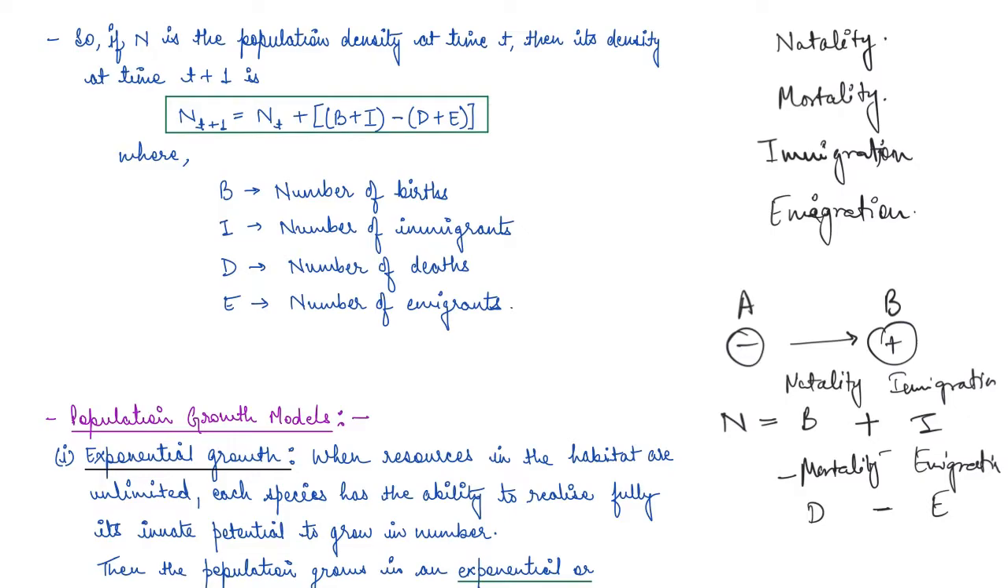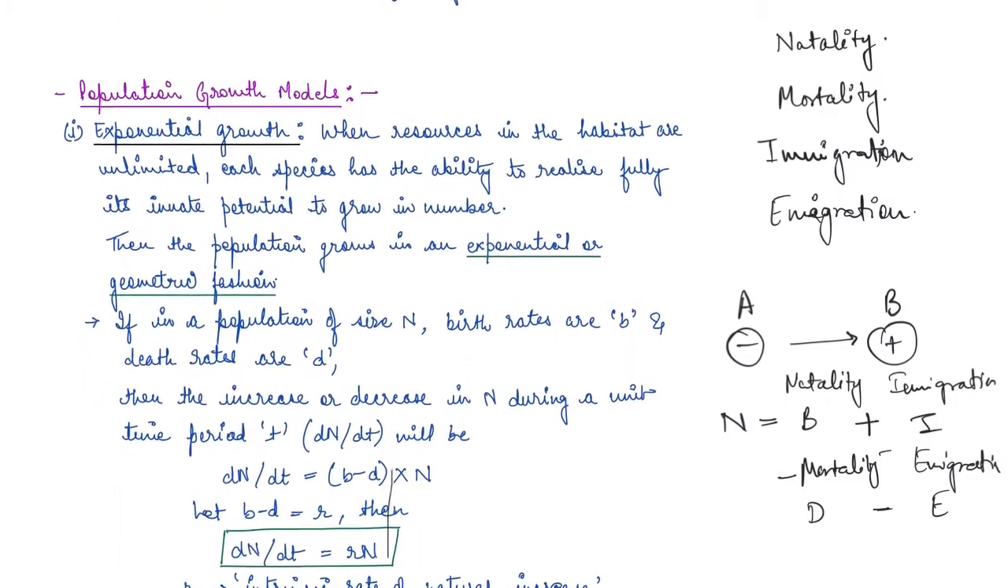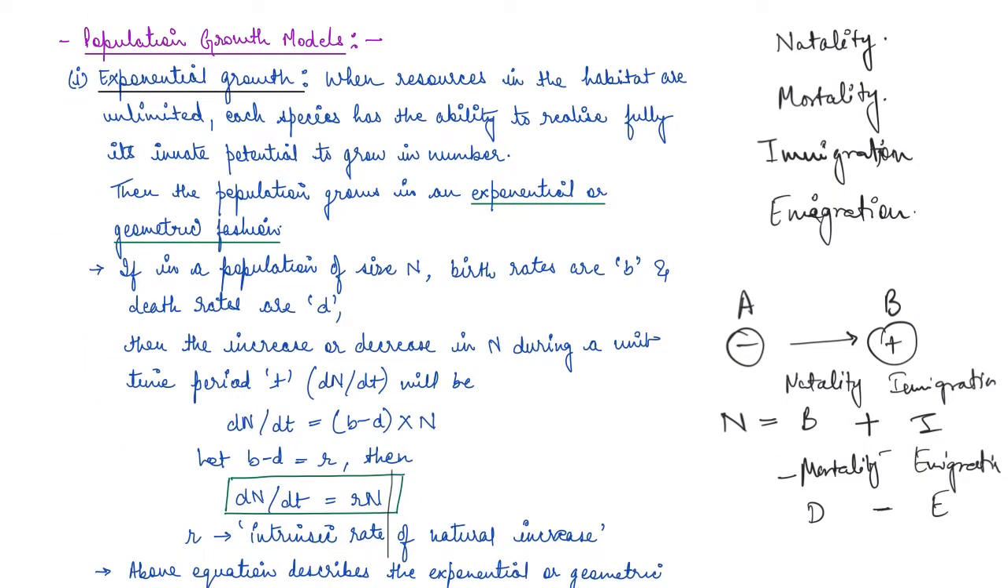Now let's see what the population growth models are which have been made, right? So basically there are different populations in nature and there are different population growth models, right? At a time, this means the population can increase or decrease in various ways. So the first one is exponential growth. Now, say if in a habitat the resources available are unlimited, the entire resources are unlimited, then what happens?